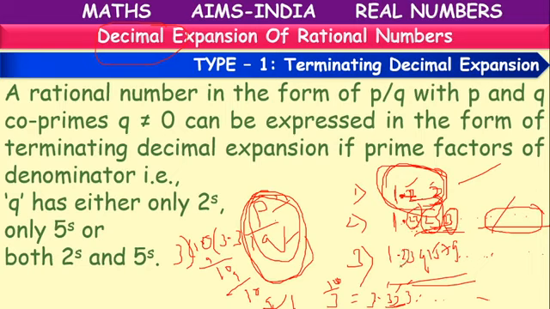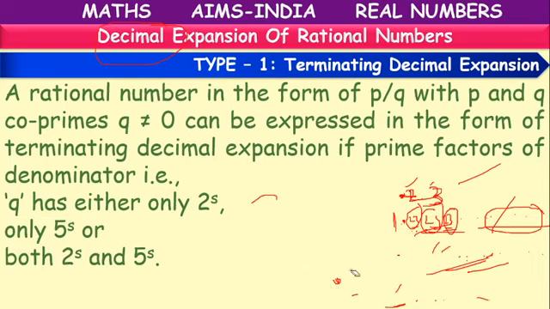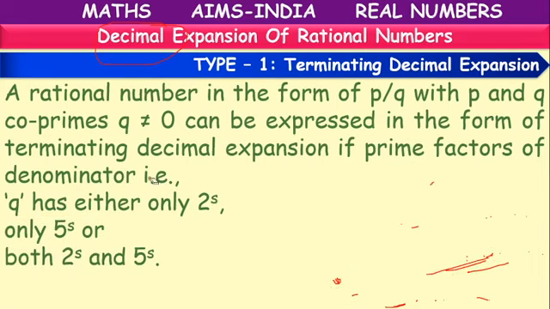We have one more type of decimal, the third one, 1.2341579 and so on, which will never stop and never repeat. It is an example of a non-terminating, non-repeating decimal.